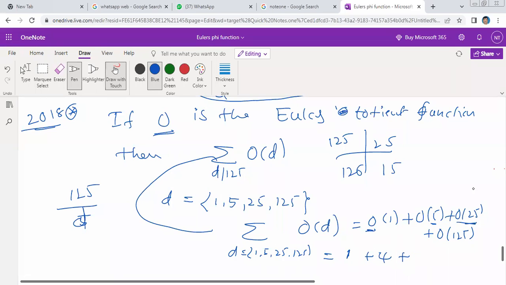Euler's pi function, pi of 25: pi of 5 square is 25 minus 5, which is 20. Pi of 125, that is 5 cube, is 100. Yes, this is equal to 100. Now the total value is 1 plus 4 plus 20 plus 100, which is 125.